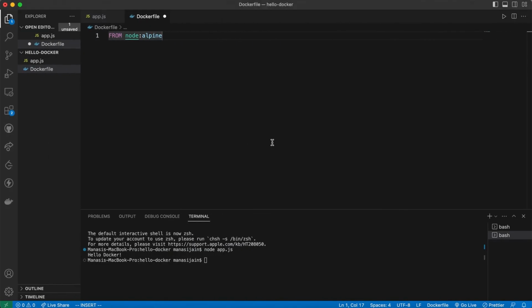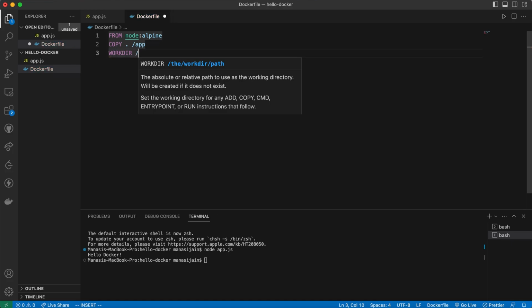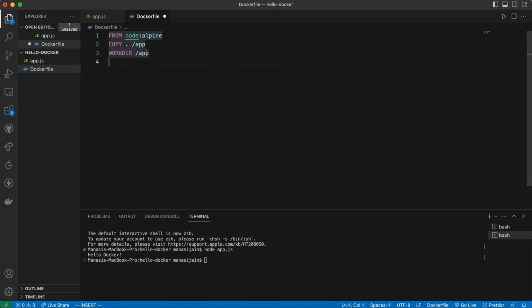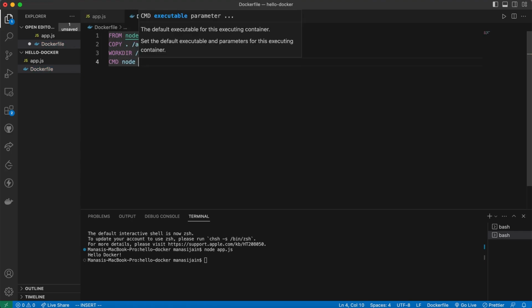Now we need to copy our application or program files. So we use the COPY command, COPY . /app. We are going to copy all these files from the current directory into the app directory in that image. Now finally we specify the working directory, WORKDIR /app, and we use the CMD command to execute a command, that is CMD node app.js, and save it.